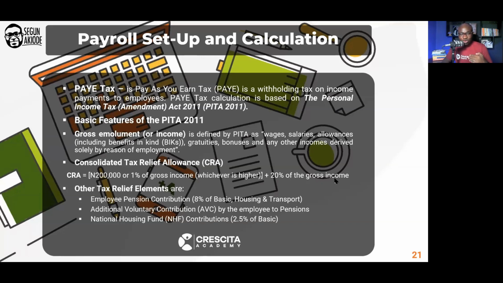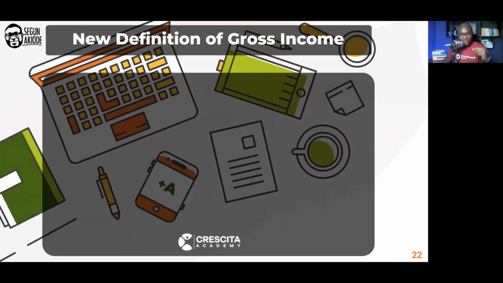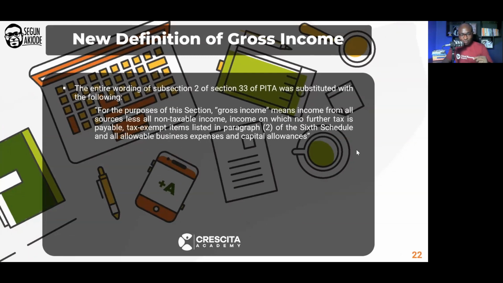Initially, your gross income definition is your gross pay. But in the new Finance Act 2020, which will affect 2021 PAYE tax calculation, this is where the definition of gross income changes.